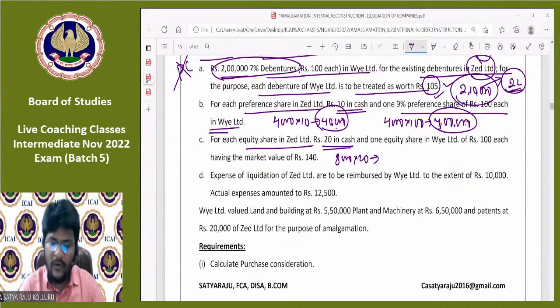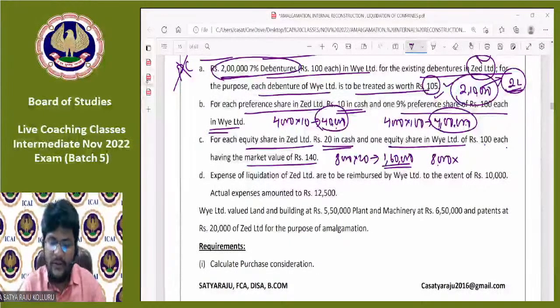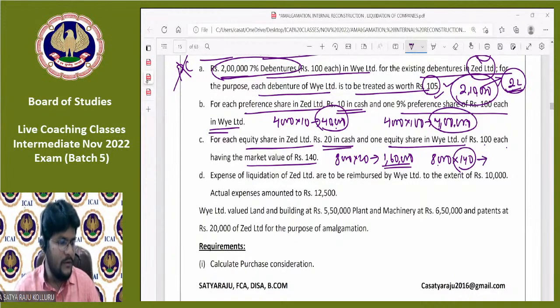8,000 into 20 is nothing but 1 lakh 60,000 in the form of cash. And one equity share in Y Limited of rupees 100 each, having the market value of 140. Again, 1:1 ratio. 1:1 ratio means again we are going to issue 8,000 equity shares in our company, and each and every equity share we are issued at 140. Face value is 100, but we are issued at 140. 8,000 into 140 is how much? Which is 11 lakh 20,000.